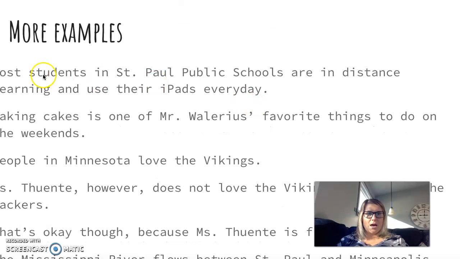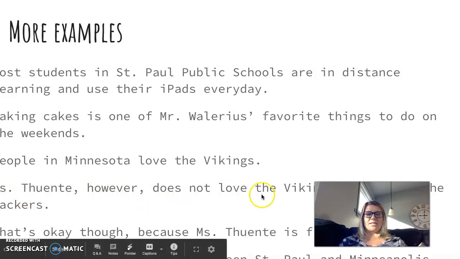How about this one? Most students in St. Paul public schools are in distance learning and use their iPads every day. Subject, students in St. Paul. What are they? They are in distance learning. Are is the predicate. Here's another one about me. Miss Tinty, however, does not like the Vikings. That's true. She loves the Packers. Miss Tinty, subject. Does not like, predicate.